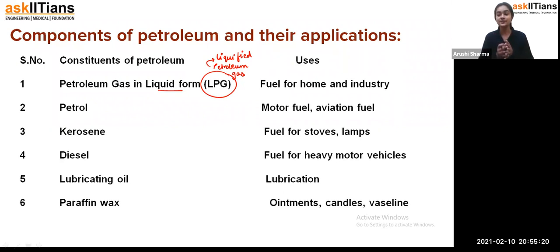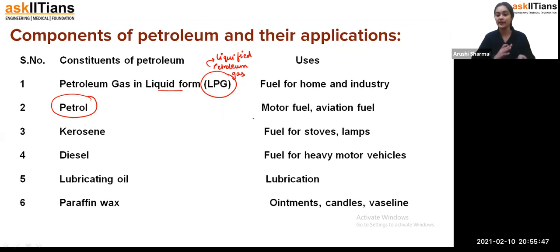But with LPG, students, all such things are getting reduced. We are not getting any smoke, there is no ash after it. That's why, students, all of the people have started using LPG in their houses for cooking purpose. Okay, and it is also used in the industries as well. Now if we talk about petrol, petrol is a constituent of petroleum, and this petrol is used for the transportation process.